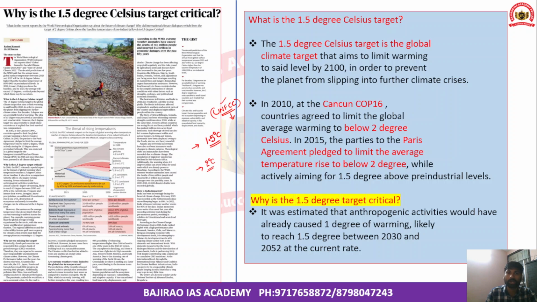However, all the countries are determined to limit the temperature rise to 2 degrees Celsius by the end of the 21st century. However, please understand, if possible, the temperature rise should be limited to 1.5 degrees Celsius, even though it is still unachievable, because at the current rate of emissions and global warming, it is likely that we would breach the 2 degree Celsius bracket by 2070.